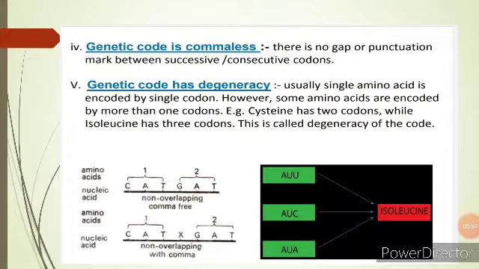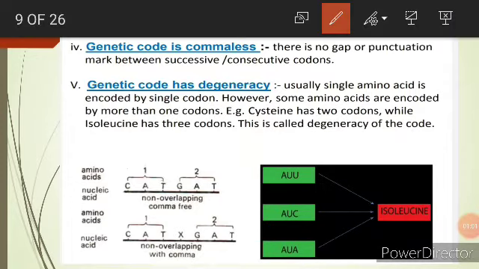Now genetic code is commaless. Means there is no gap, no punctuation, no comma, no mark in between the consecutive codons. So that is genetic code is commaless.